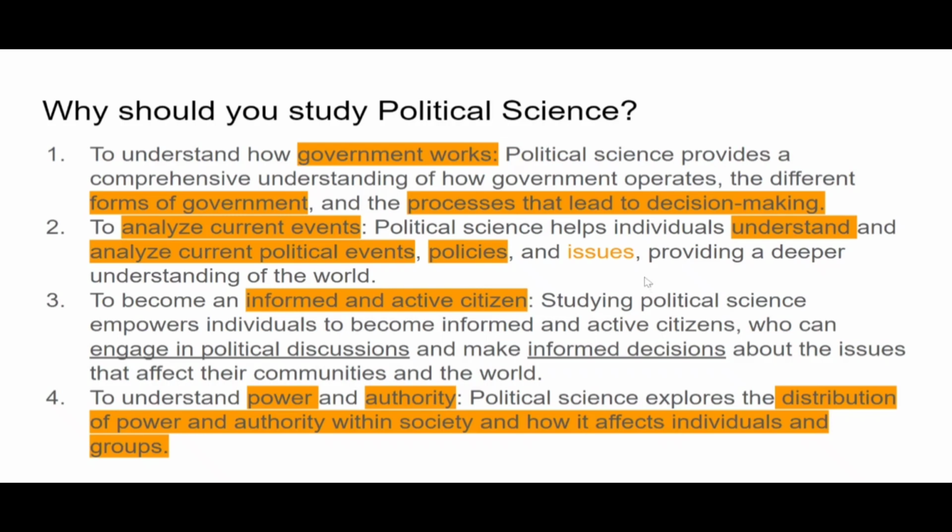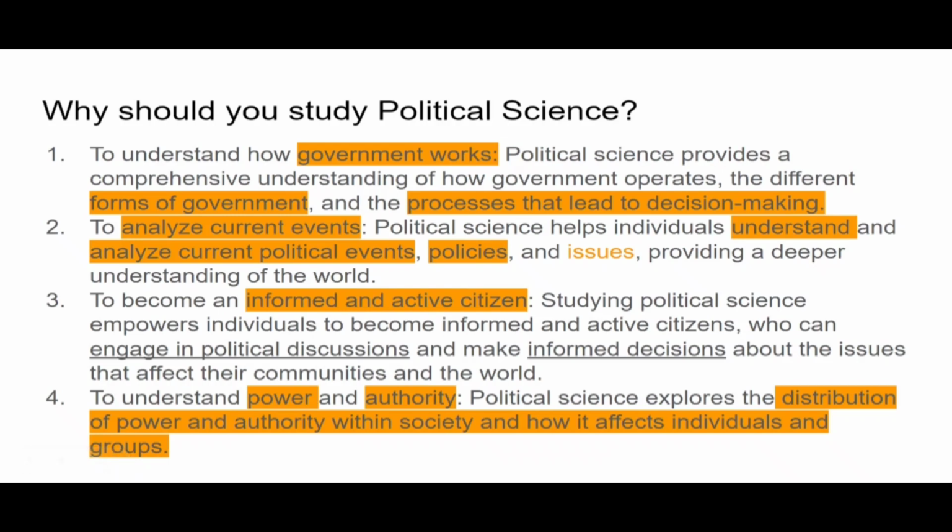The third reason is that it makes you an informed and active citizen, right? After studying political science, you will get a clear-cut idea and understanding about politics, and it will make you an informed and active citizen. Here I have written, studying political science empowers individuals to become informed and active citizens who can engage in political discussions and make informed decisions about the issues that affect their communities and the world.